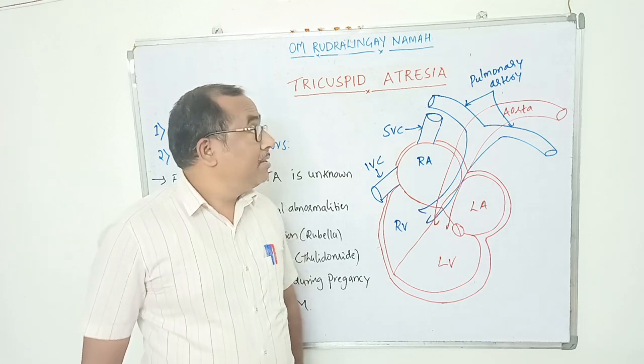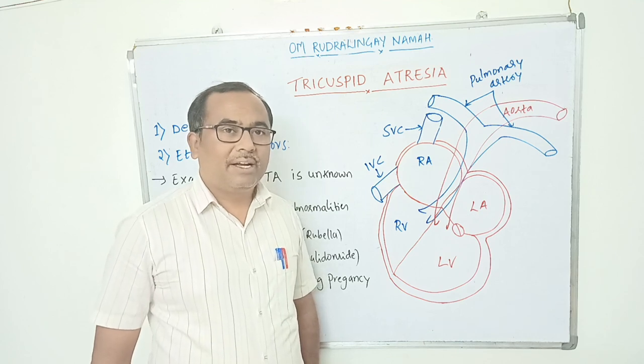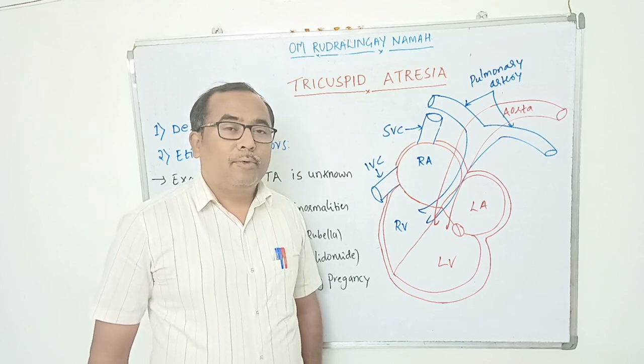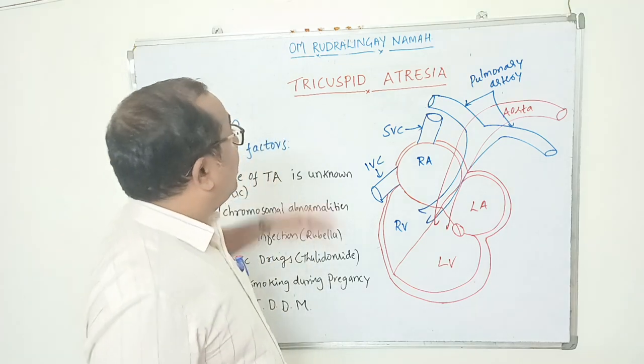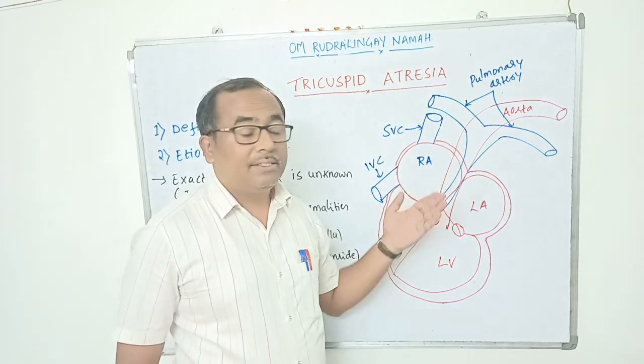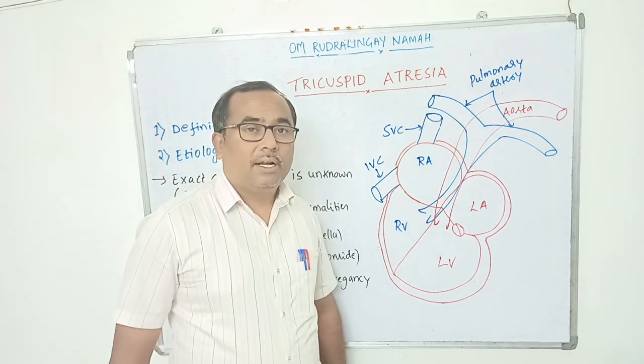So last class I have discussed transposition of great vessels or transposition of great arteries. Now I am going to take one more cyanotic congenital heart disease, that is tricuspid atresia. Okay, let us discuss tricuspid atresia, one more cyanotic congenital heart disease.